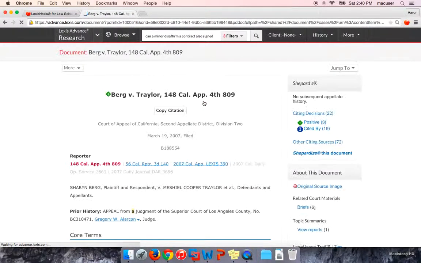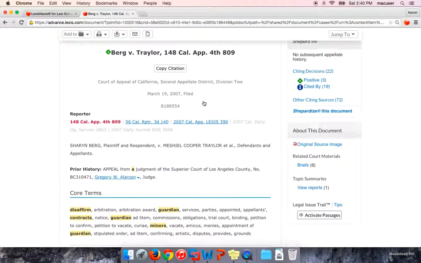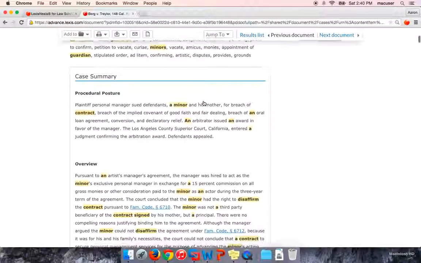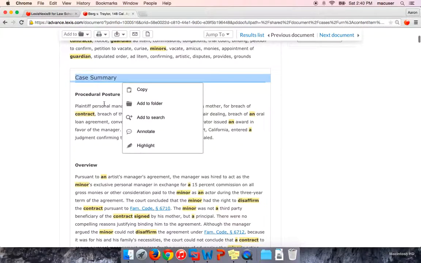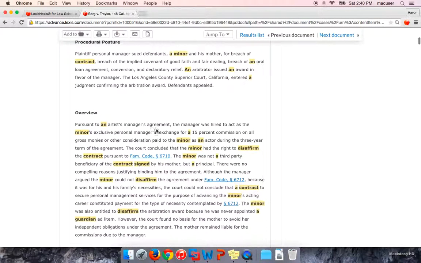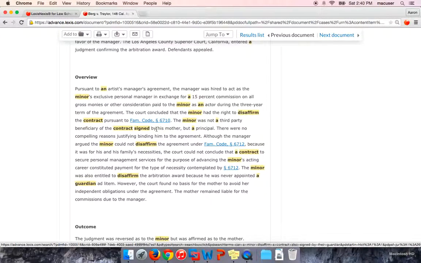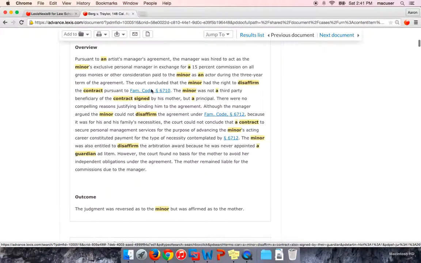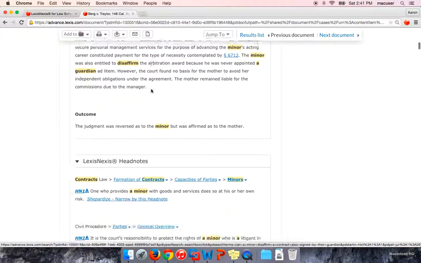Okay, so when you're looking through case law, and especially with the brief research, you may be going through many cases. It's always great to use the case summary, which is a little mini brief of the case here at the top of the case. These are provided by our Lexis editors. It's just good to see, all right, maybe this isn't helpful, I can move on with my case law research, or based on this overview, it does sound like it's going to be something that's helpful to me. So then I can invest the time and read this case more fully. So that's the first helpful tip.